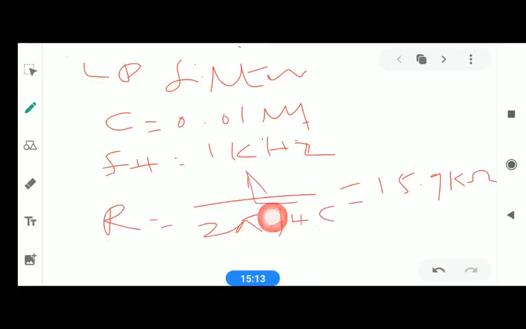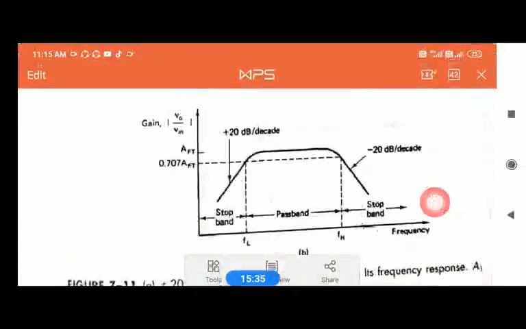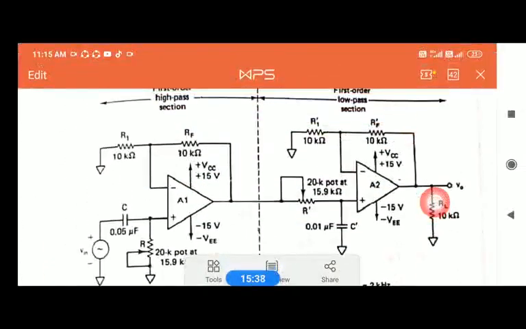If you equate here 2 pi, FH as 1 kilo and C as 0.01 and calculate in the calculator, you will get 15.9 kilo as R, right? This is the design for our low pass filter. So once again, go here and you see, this design we did for the low pass filter, that is 15.9 K, and we selected C as 0.01.